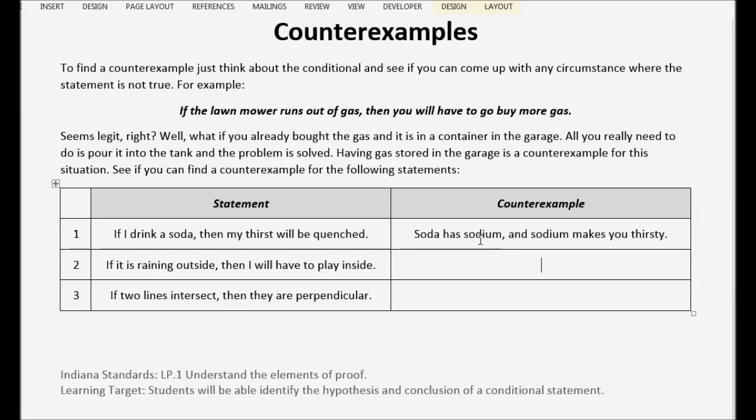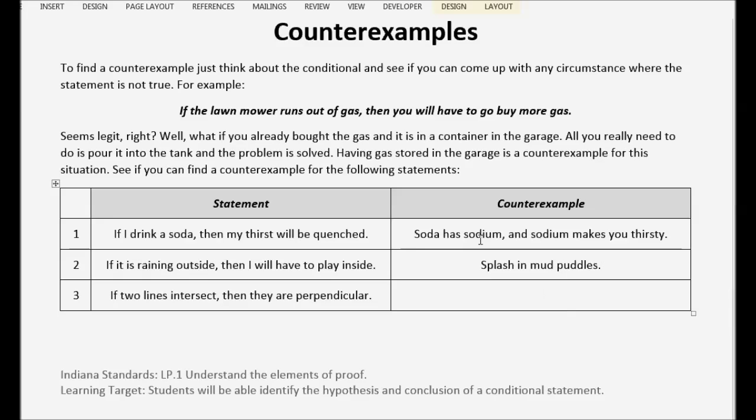Alright, if it's raining outside, then I will have to play inside. So this particular statement is making the assumption that it is impossible to play outside. If we can think of any games that we can play outside while it's raining, then this statement is false. Well, I can splash in mud puddles. So, in your face statement, in your face.